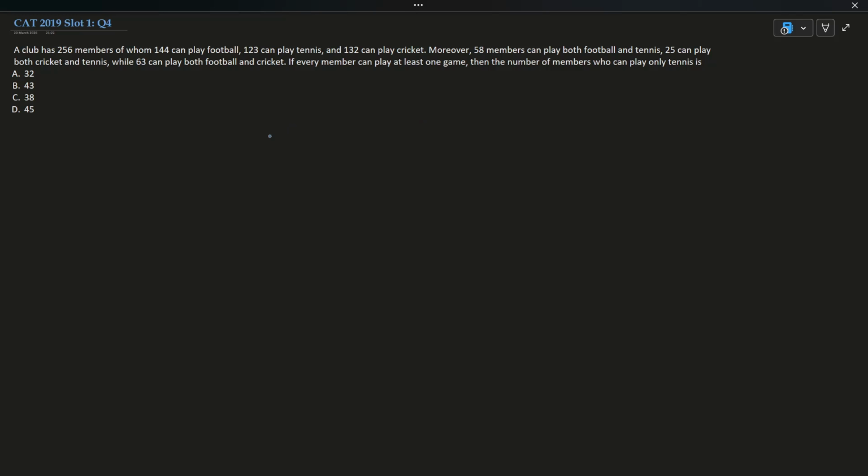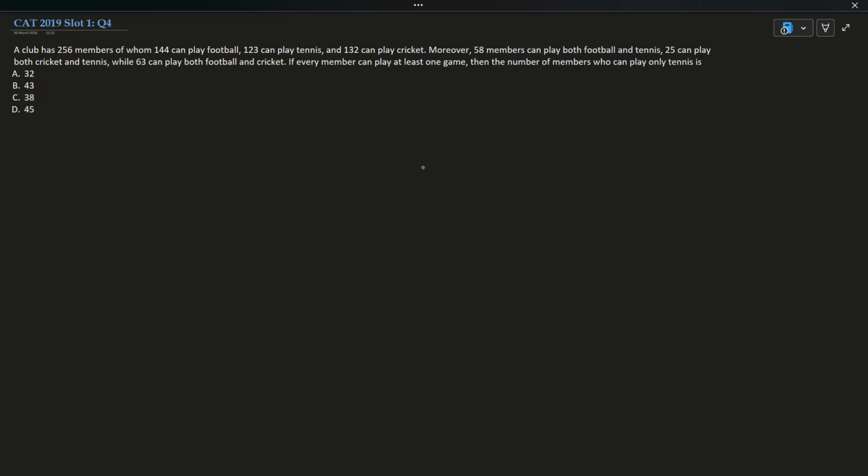A club has 256 members, of whom 144 can play football, 123 can play tennis, and 132, my bad, 132 can play cricket. Moreover, 58 members can play both football and tennis, 25 can play both cricket and tennis, while 63 can play both football and cricket. If every member can play at least one game, then the number of members who play only tennis is